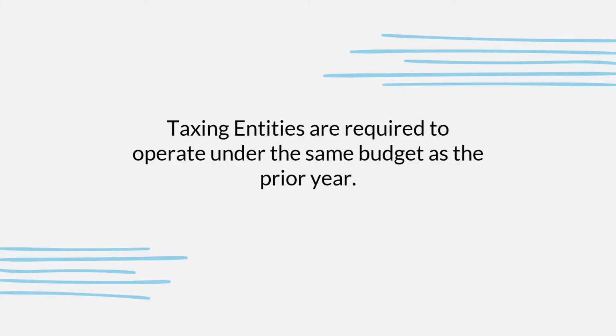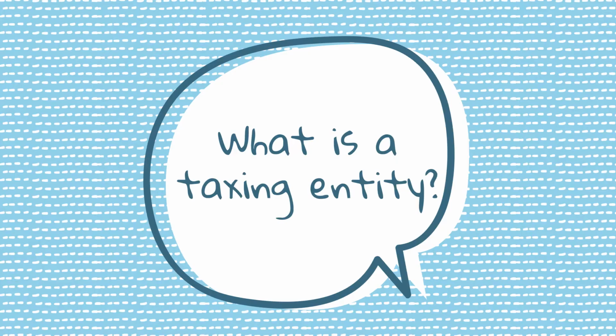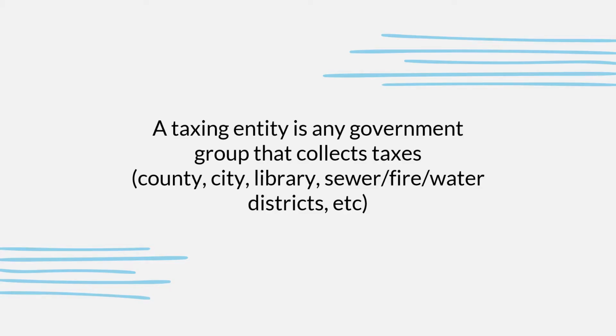Utah law requires that taxing entities operate under the same budget as they did in the prior year. So what exactly is a taxing entity? A taxing entity is any government that collects taxes. Some examples are the county, the city, the library, fire, water, or sewer districts, etc. Later on in the video, you'll see taxing entities at work.